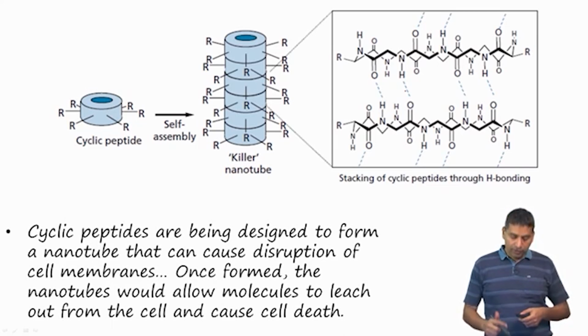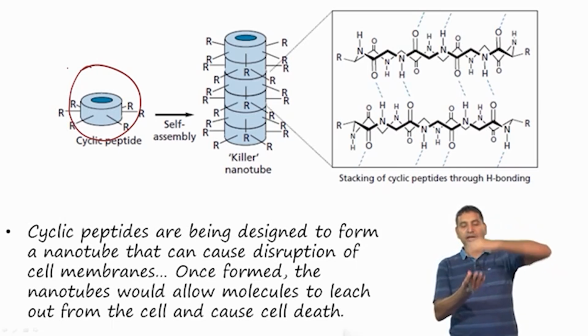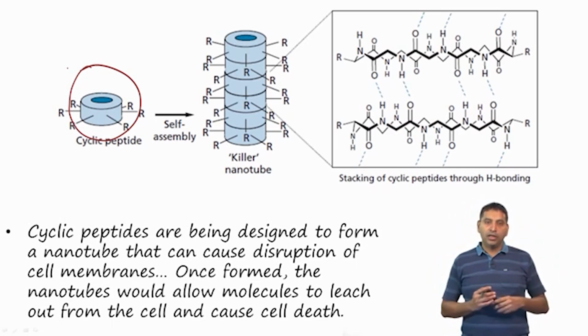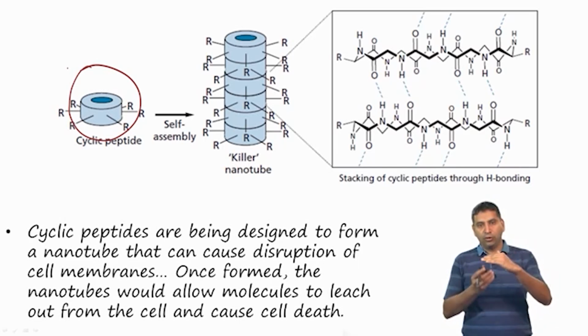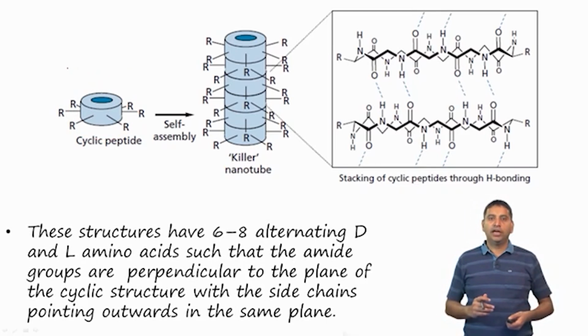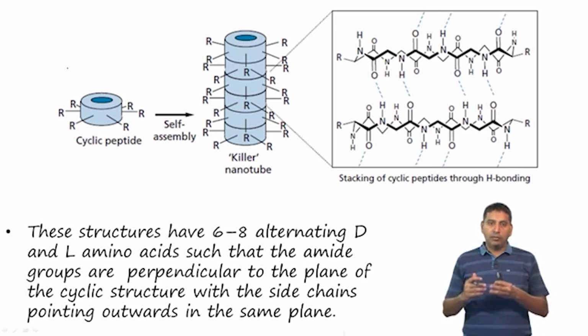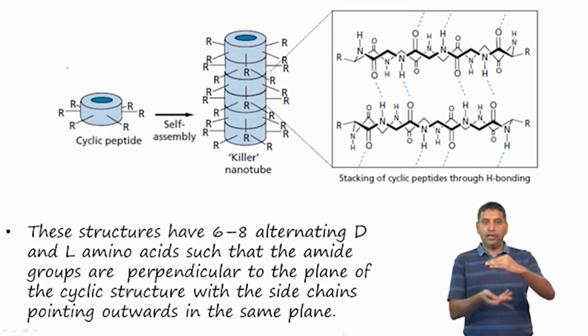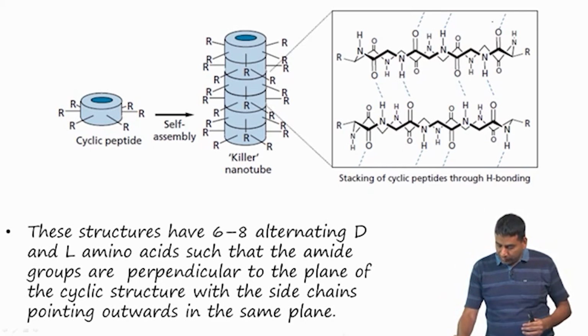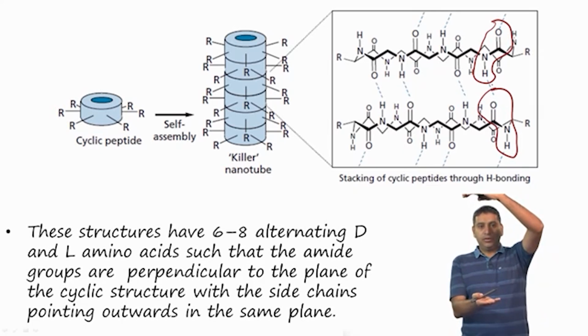So, this cyclic peptide is shown by this cylinder over here, and this cylinder can actually stack itself, and it forms what is known as a nanotube, and this nanotube can actually disrupt cell membranes. Once it is formed, the nanotube would allow molecules to leach out from the cell and cause cell death. If you look closely at this nanotube, these structures have 6 to 8 alternating D and L amino acids, such that the amide groups are perpendicular to the plane of the cyclic structure. So, you have the amide group here and the amide group over here, and these are perpendicular to the chain of the structure.